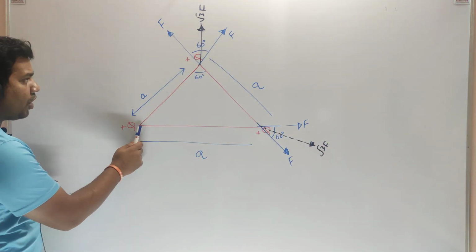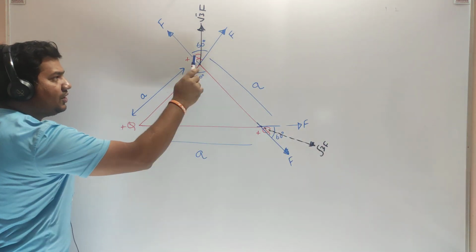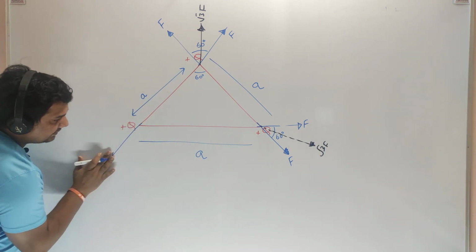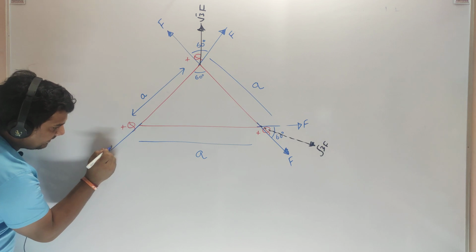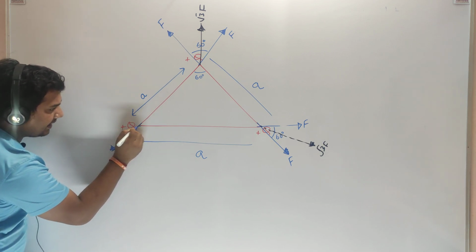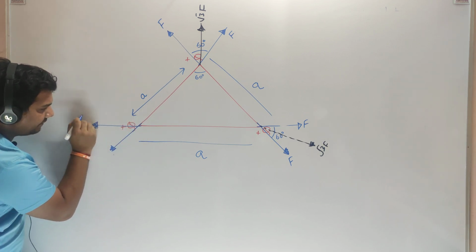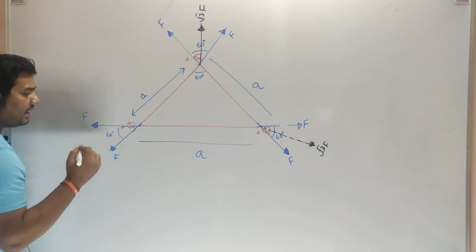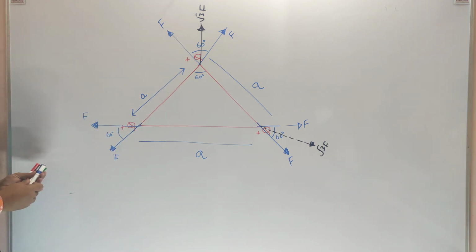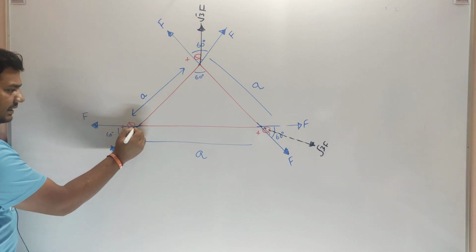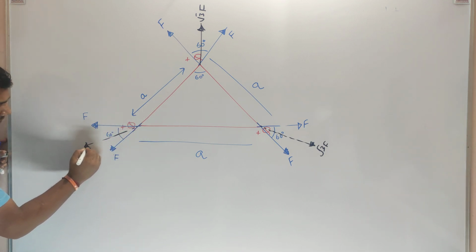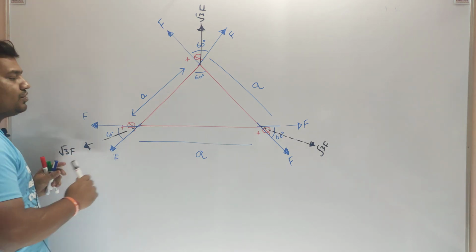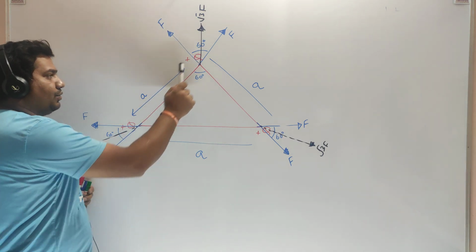Here you can also talk about this charge. These two charges will repel this charge like this, and another force due to the other charge, F. Again, both forces have value F at an angle of 60 degrees. Where will the resultant be? Like this, √3F, where F is the force between any two charges.